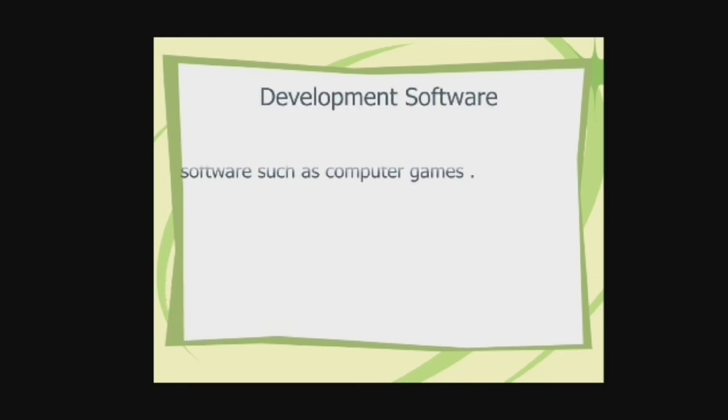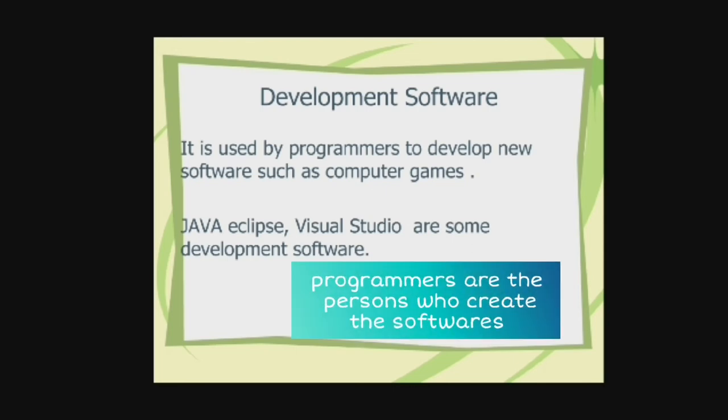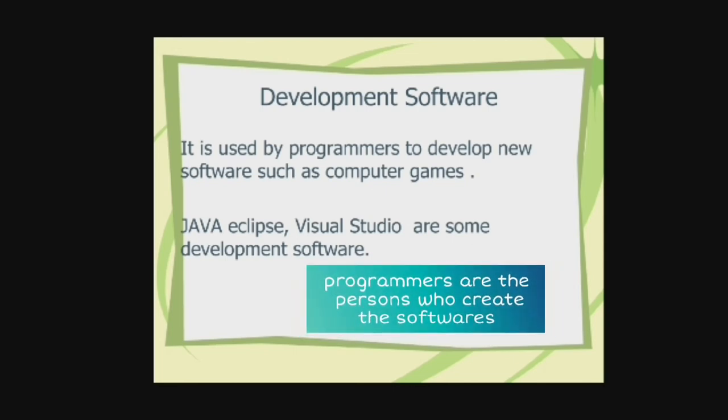So, let's discuss the development software. It is used by programmers to develop new software such as computer games. Yes, what are programmers? Programmers are those persons who develop new softwares for us. We are the users, we are only using the softwares. Programmers are those who are creating those softwares. So, for creating new softwares, they require some development softwares. Java Eclipse, Visual Studio are some of them.